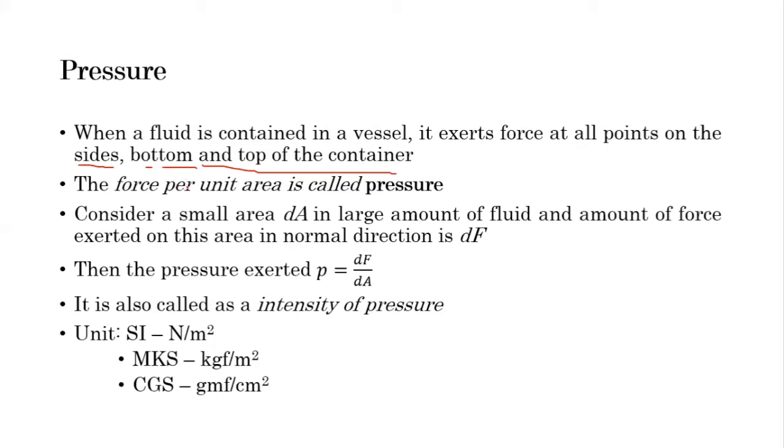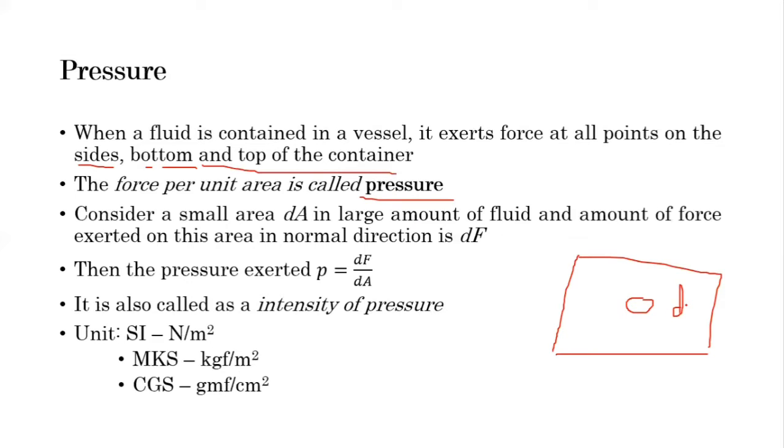The force applied, divided by the area of that wall, is called pressure. So in layman's terms, we can say it is force per unit area. For understanding, let's consider some area, a very small area called dA.